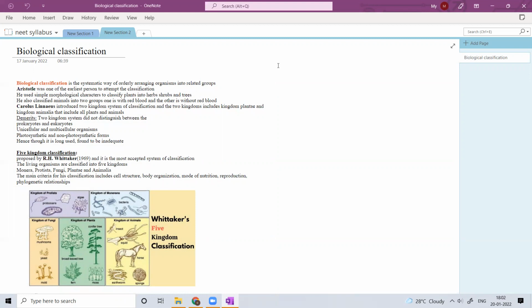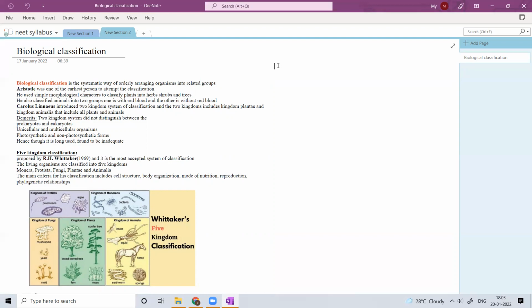So we discussed all those things, and the basic classification, that means how the living organisms are classified. And what are the different types of classification? That means natural classification, artificial classification, and phylogenetic classification. We already discussed all these things. So today we are going to discuss the basic biological classification, how the